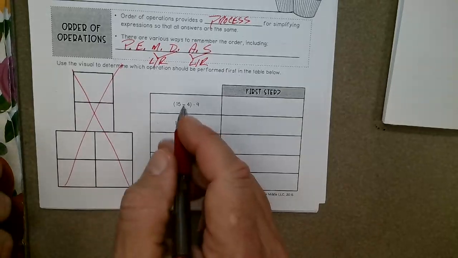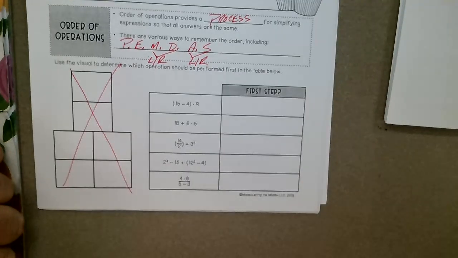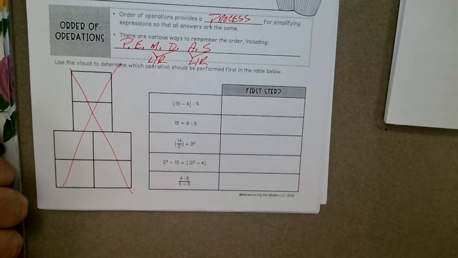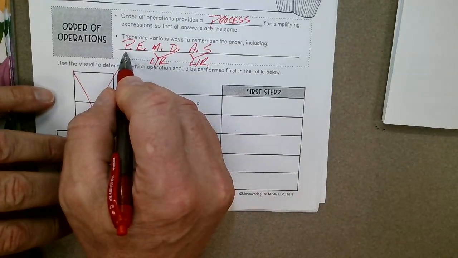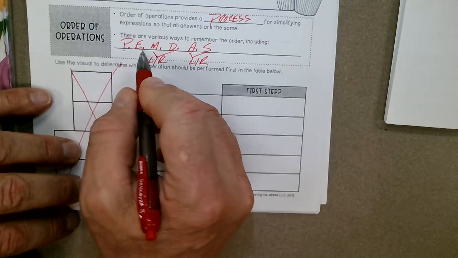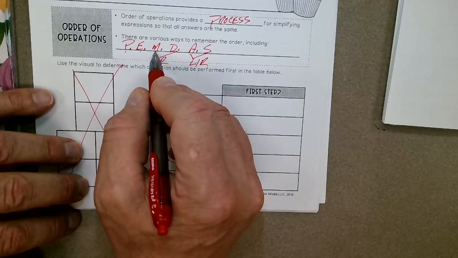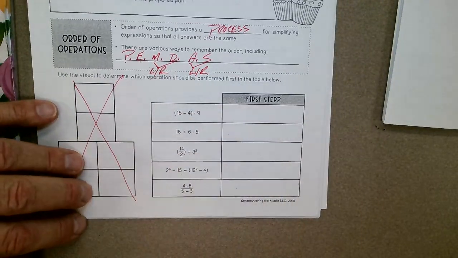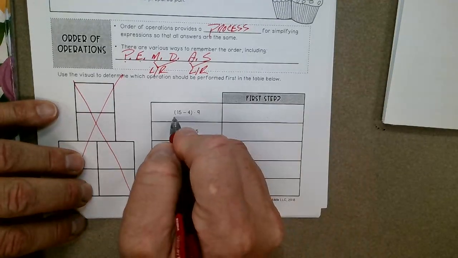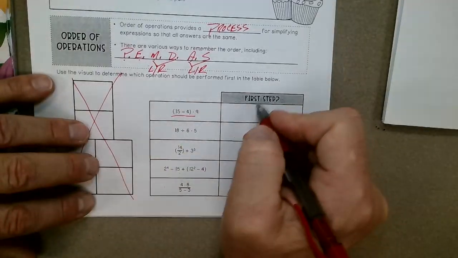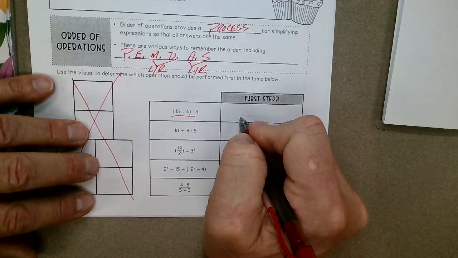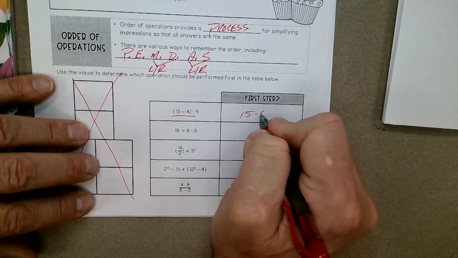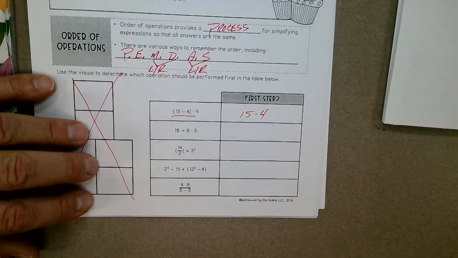So when we have problems with multiple steps, we need to follow that order of operations. Do we have parentheses, please? Do we have exponents? This is multiplication, this is division, this is addition, this is subtraction. So what's our first step here? I like to underline it, and I see parentheses, or 15 minus 4 is my first step.